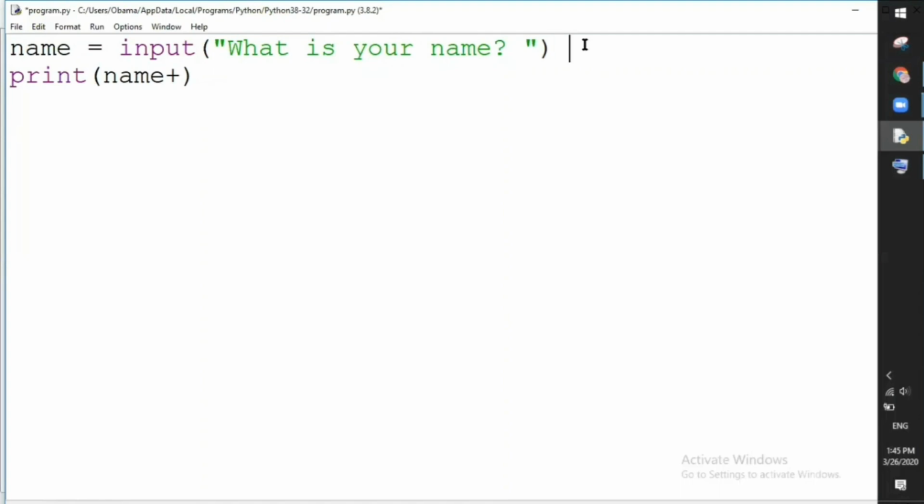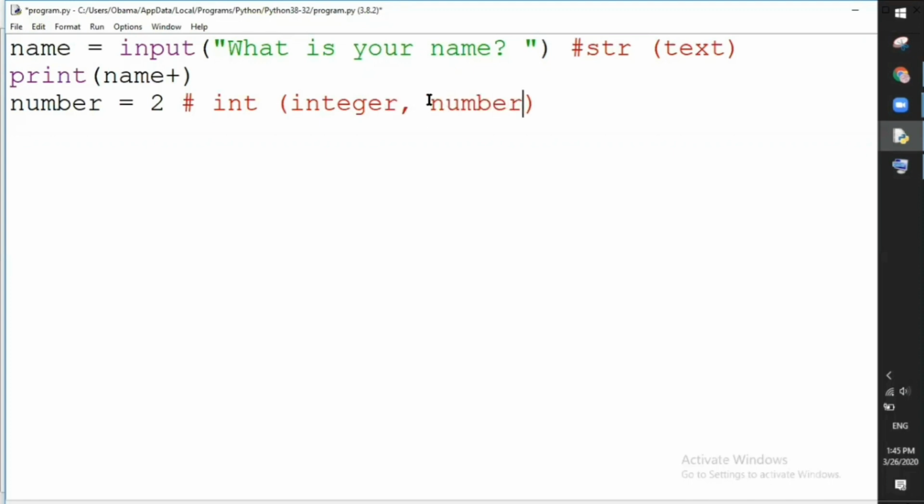So let's repeat. So variable name is a type of text, str, and also in previous exercise we have used number type, integer type, and so the first number is equal to 2. So can you see these red lines? There are comments. It's for you to make your code more understandable.